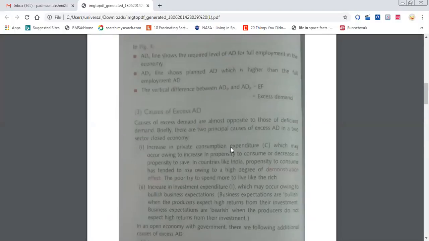After drawing the diagram, any doubt? Ma'am, one doubt. Ma'am, when in aggregate demand full employment, there will be full utilization of resources. But if it is the planned one, when there is excess demand, the planned one will not have that many resources, ma'am. No, resources are fully employed here. In this case, everyone has employment opportunities, so all the resources are fully employed.